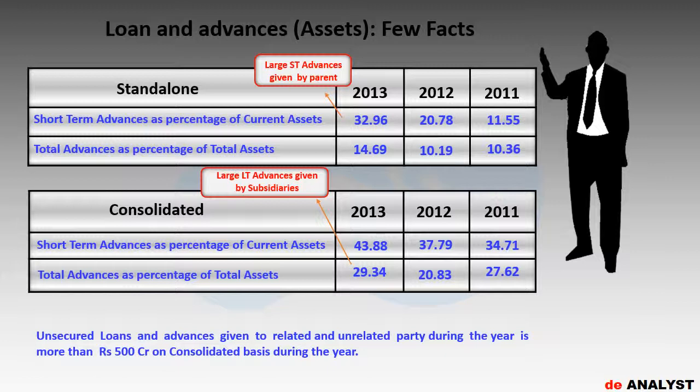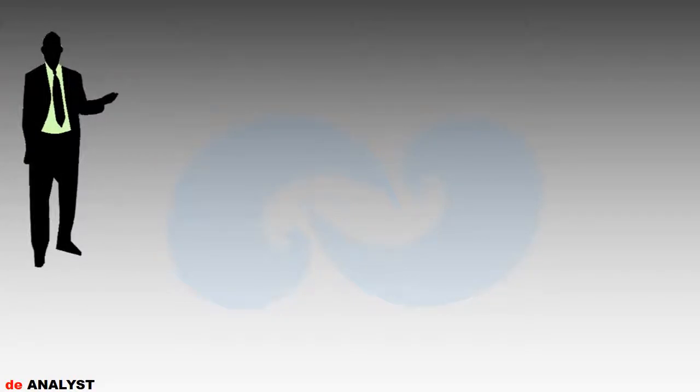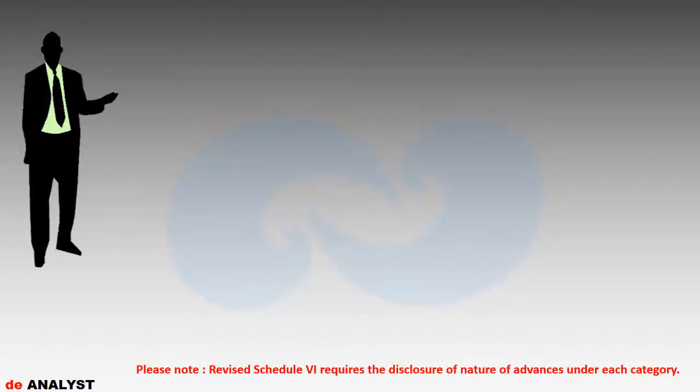Friends, now we will analyze the advances and numbers, and understand that 1. How advances are just piling up in the company. 2. The company is not complying with disclosure requirements of revised Schedule 6 relating to such advances. My dear friends, in case of unsecured loans and advances, revised Schedule 6 requires disclosing the nature of advance for each category of loans and advances.